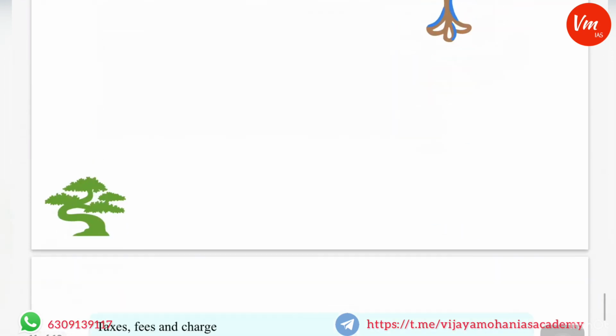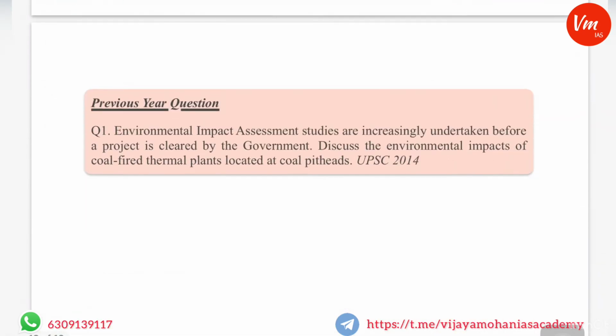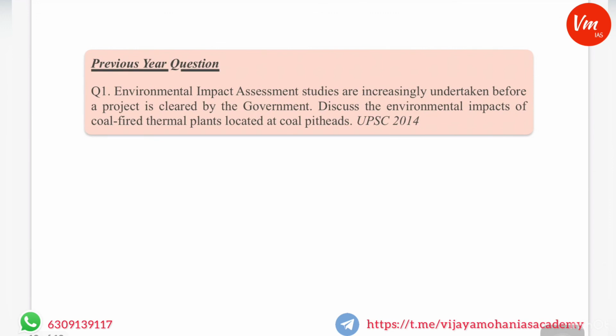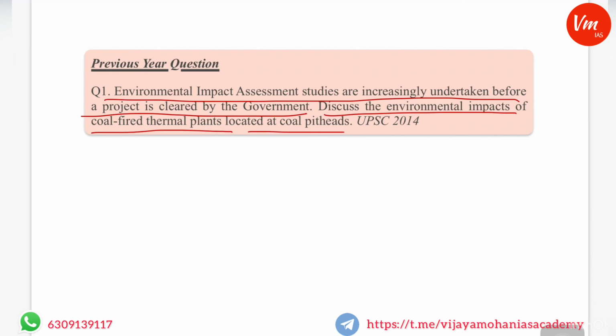Okay, the previous question on this issue: environmental impact assessment studies are increasingly undertaken before a project is cleared by the government. Discuss the environmental impacts of coal-fired thermal plants located at coal pit heads. It was asked in UPSC 2014.